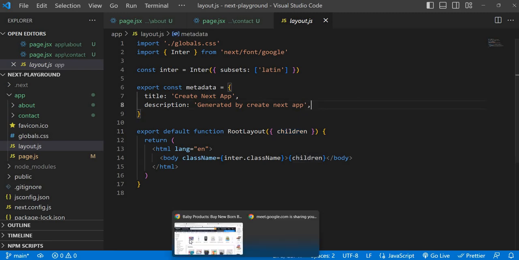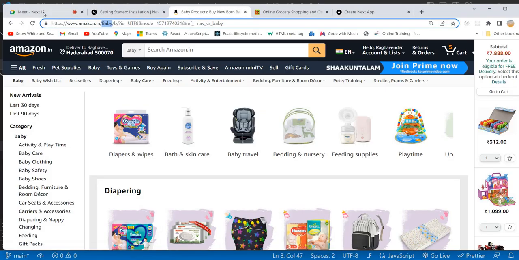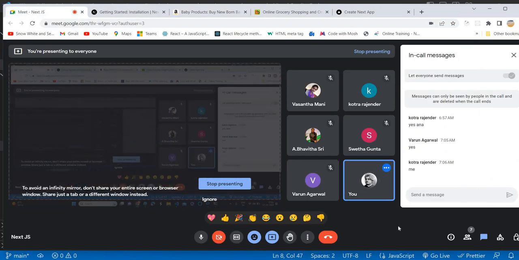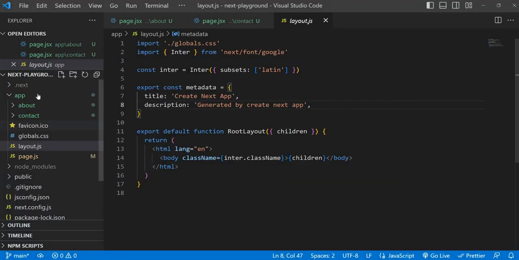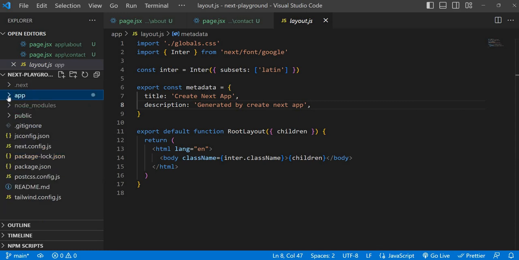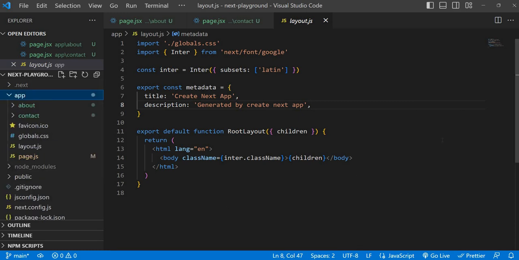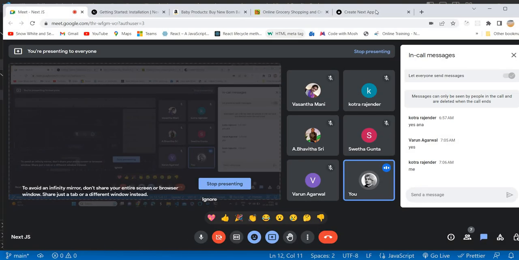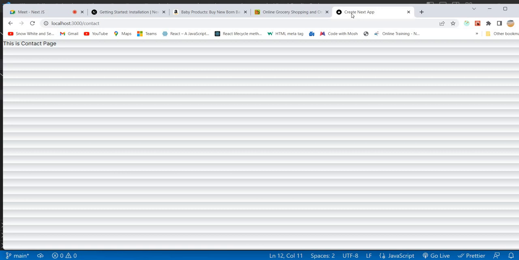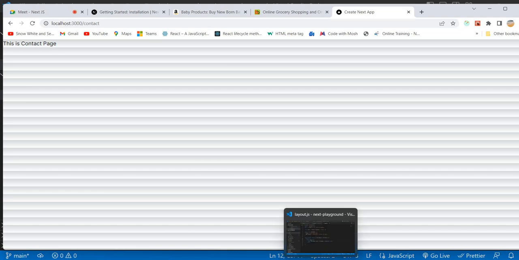Understood or not? Do you have any confusion here? Because layout is the common file for all the pages in the Next.js project, at least in this directory so far. Understood, or do we have a confusion? Because where is that HTML coming from? You are able to see the metadata, right? You see here, create next app. From where is it coming? This is the HTML file, so from where is that HTML file coming?